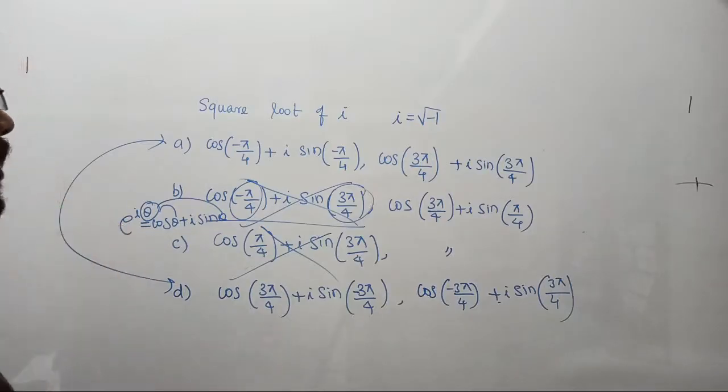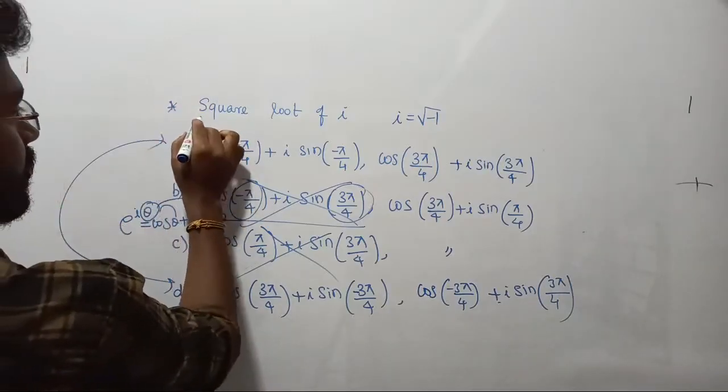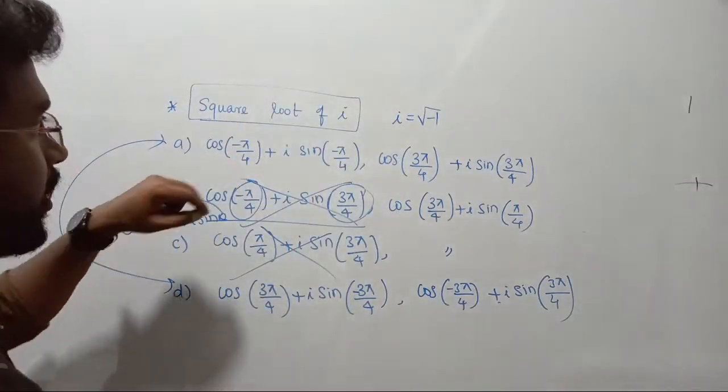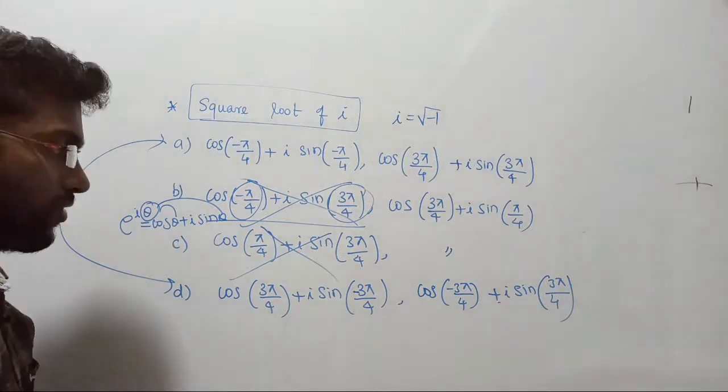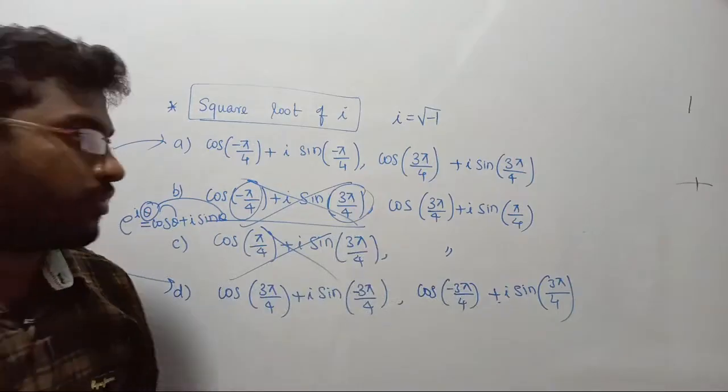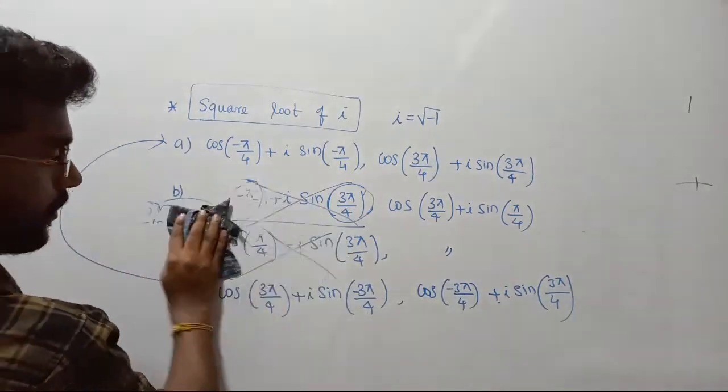Let's see. Anyway, the question is what? The question is square root of I is what? We should take the square root of I and bring the answer, okay? Options B and C are wrong, so we can rough them out, right? I don't need to demonstrate anything regarding them.